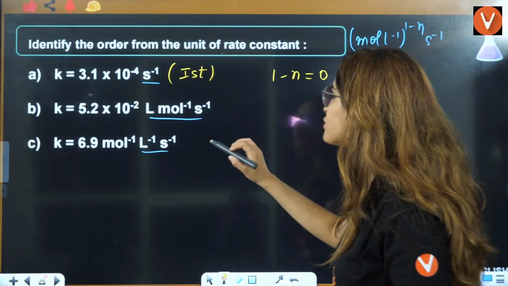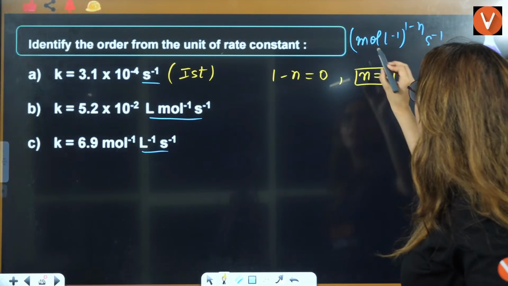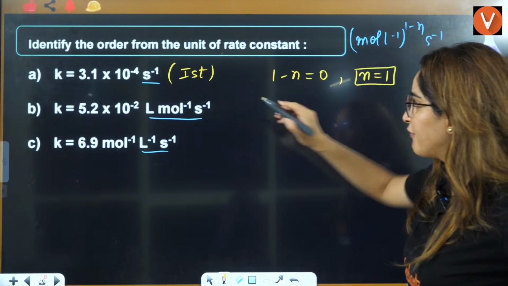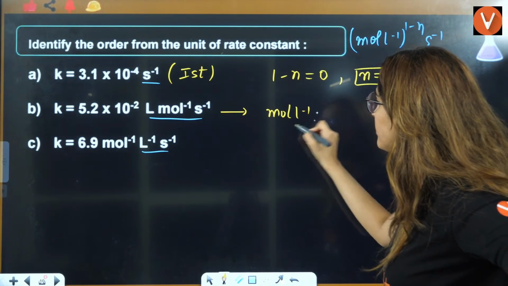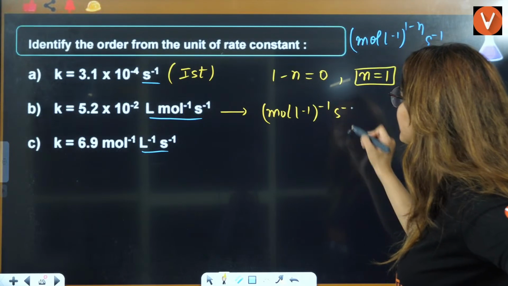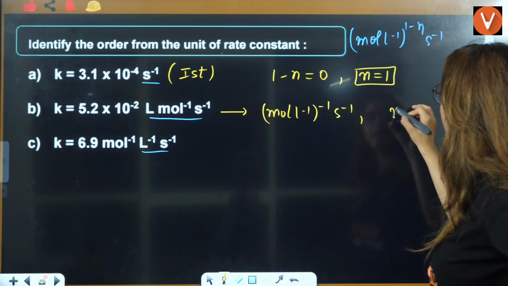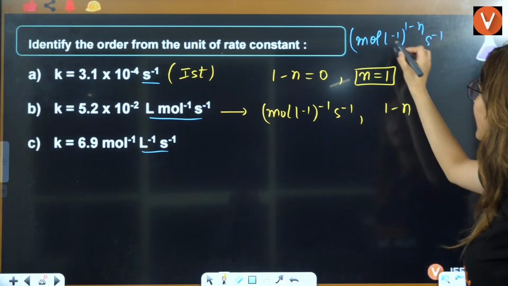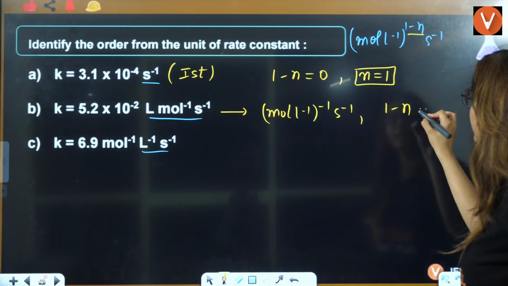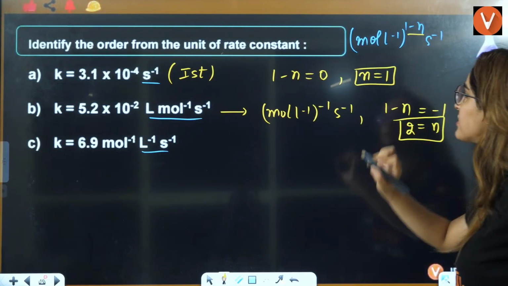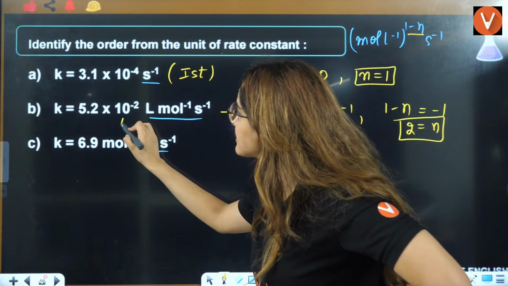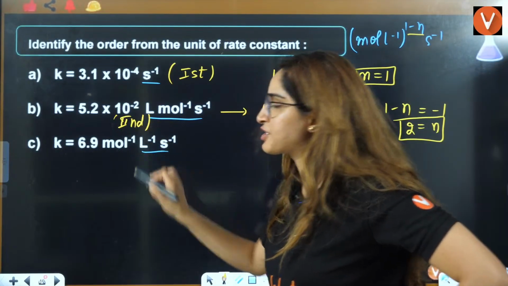Okay. If you see this here, if I convert this, it is nothing but mole per liter to the power minus 1 per second. That means 1 minus n is equal to minus 1. So n should be equal to 2 here. So the answer is, it is a second order reaction.